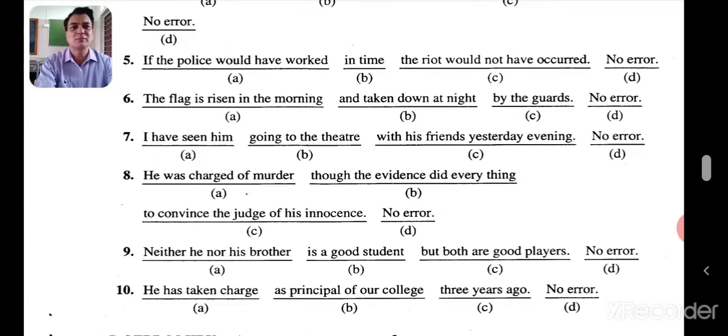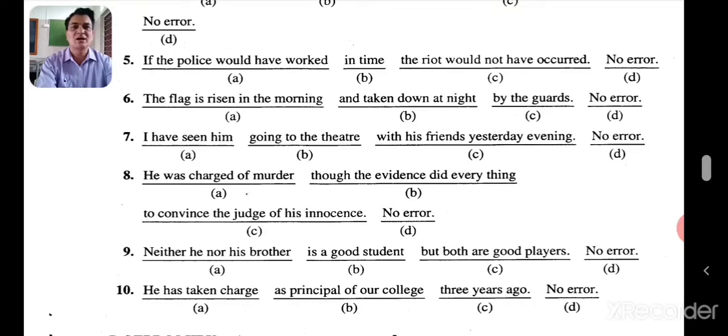I have seen him going to the theatre with his friends yesterday evening. Remember the rule. When yesterday is given, yesterday evening, it should be in simple past tense. So what should be the answer there? I saw him. You can't use present perfect tense. You have to make the sentence like this. I saw him. So A is the answer.